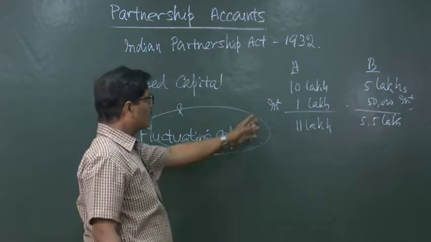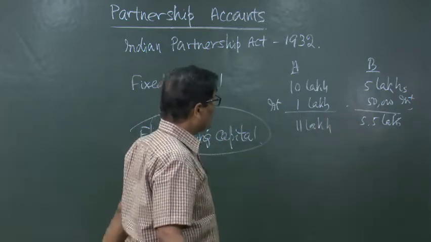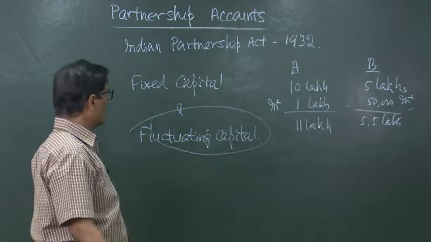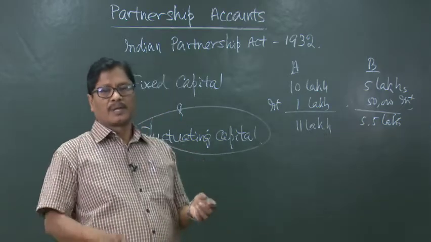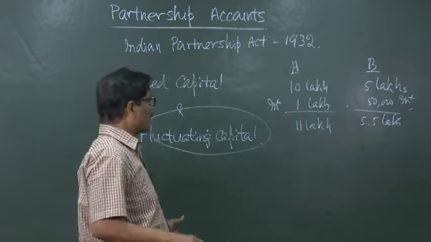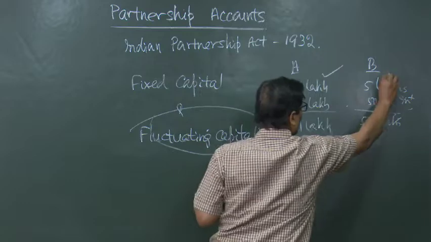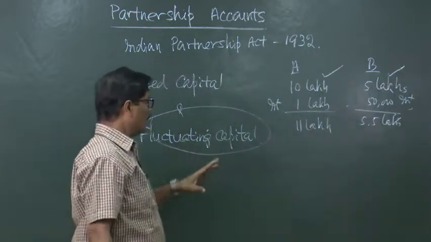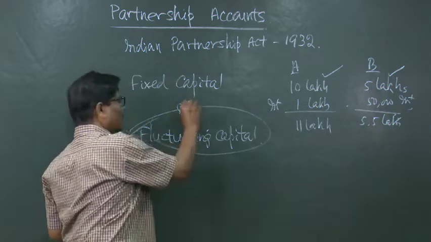So, not only interest but also profit can be added and drawings will be deducted from that. So, whatever balance remains, that will be changing. In the beginning, whatever capital was there, at the end the capital may not be the same. So, in that case what happens? It is fluctuating. Opening balance was 10 lakh and 5 lakh, but now it has come to 11 lakh and 5.5 lakh. So, it is called fluctuating capital.